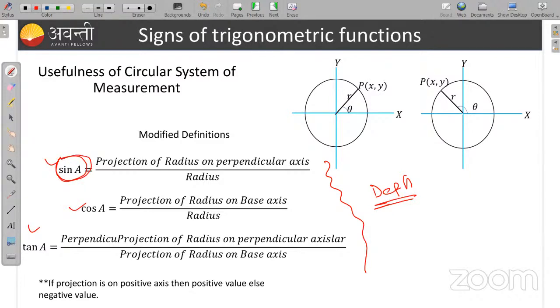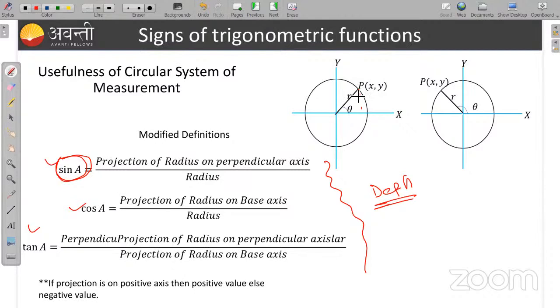Sin A is actually, you have studied in physics also, what is projection. Sin A is actually the projection of radius on the perpendicular axis.